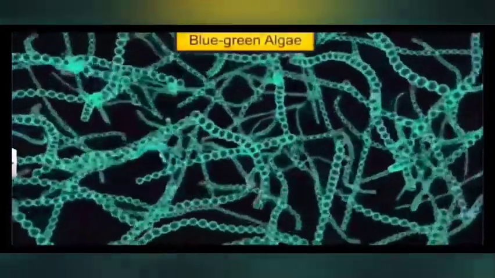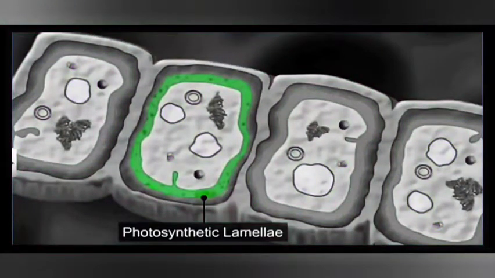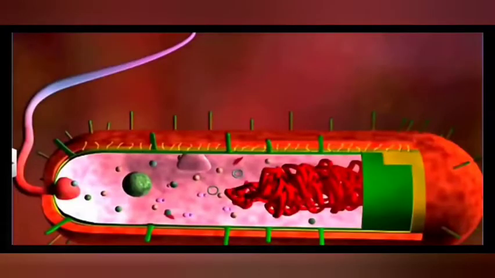So these blue-green algae, they are photosynthetic prokaryotes. They do not have any chloroplast, but they have photosynthetic lamellae, which has photosynthetic pigments. The prokaryotes have the ability to move also. They may have one or many flagella. These flagella are long whip-like structures.